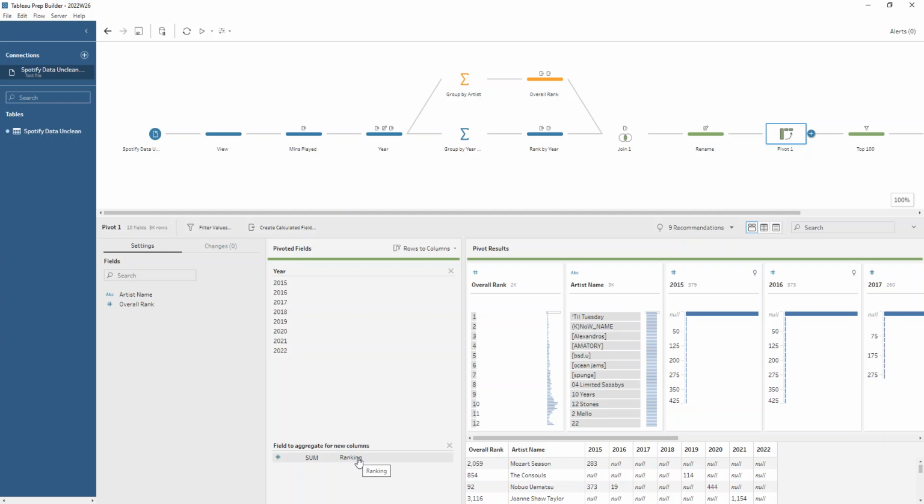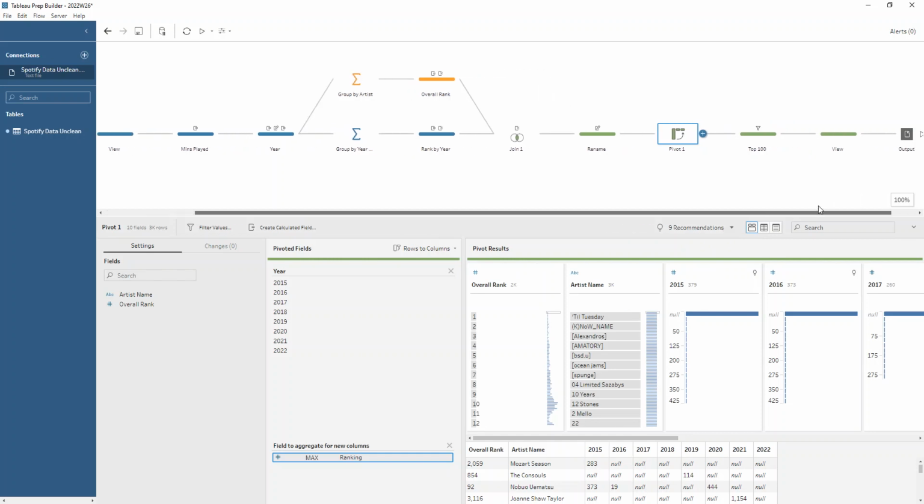Now it doesn't matter that it's saying it's summing the ranking because there will only be a maximum of one ranking per year, so we won't get anything being summed together accidentally. But if it makes you feel safer, you can always choose the min or the max here instead. I could prove that to you very quickly by changing that to the max, and none of my values changed here.